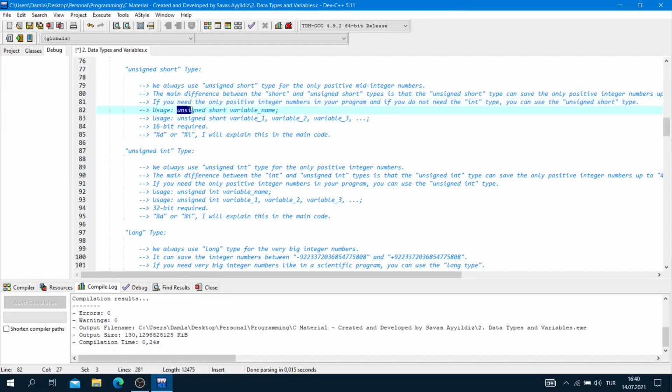Usage: unsigned short, variable name, and semicolon. Or unsigned short, variable 1, comma, variable 2, comma, variable 3, comma, semicolon. 16-bit required, again, and we will use %d or %i for the unsigned short type.